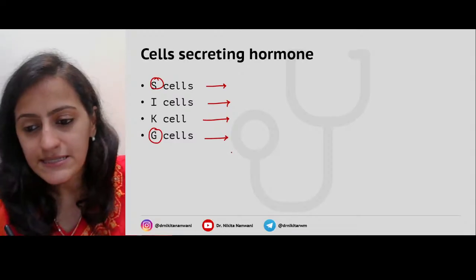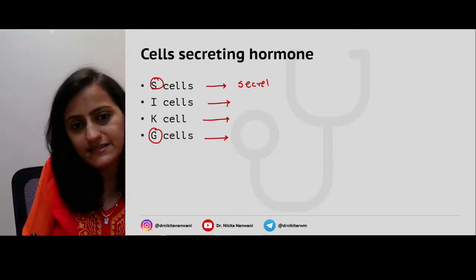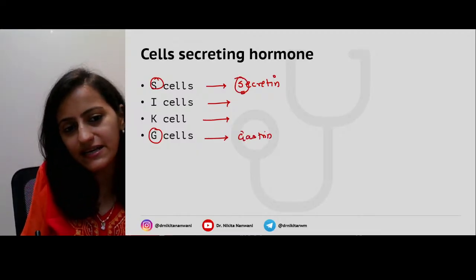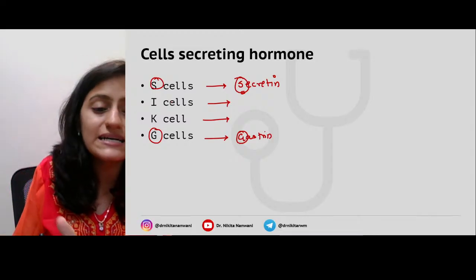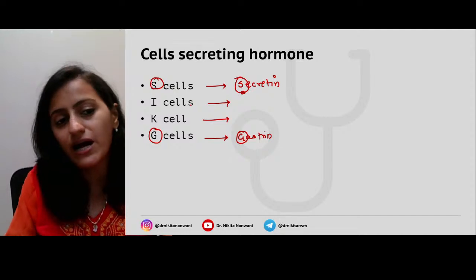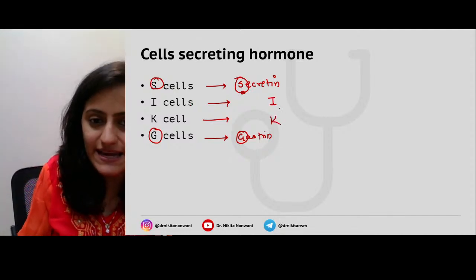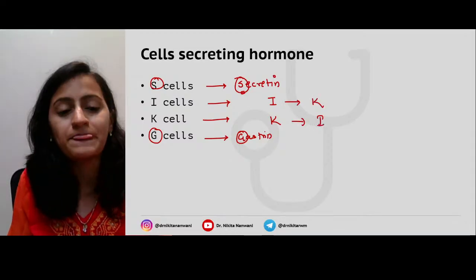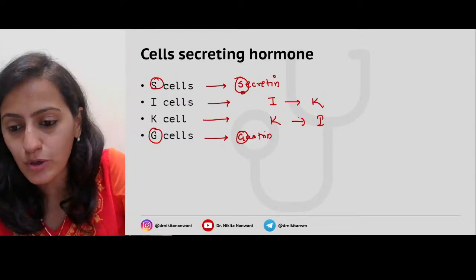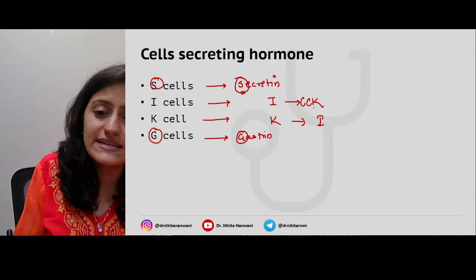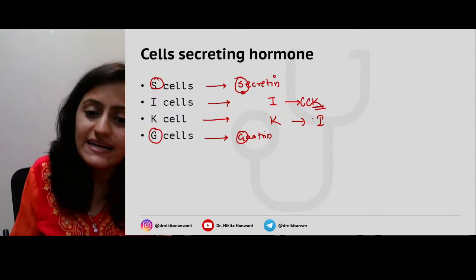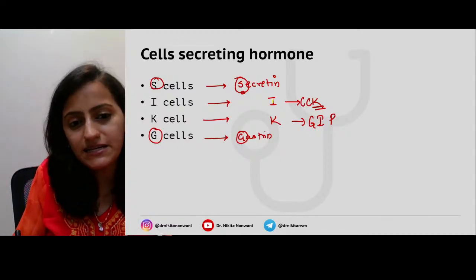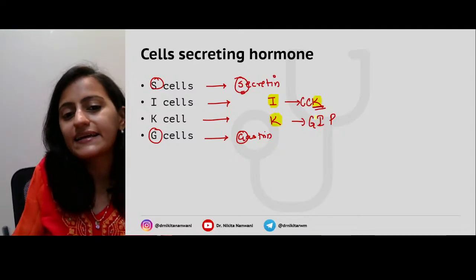S for S, that is secretin. Okay, S secretes secretin. G for G secretes gastrin. Okay, G secretes gastrin. Third, I and K: I is not for I. Do it the opposite. I is for K and K is for I. The I cells secrete the hormone which has the K in its word, that is CCK. K cells secrete the hormone which has I in its spelling, that is GIP. So basically remember that I is for K and K is for I.